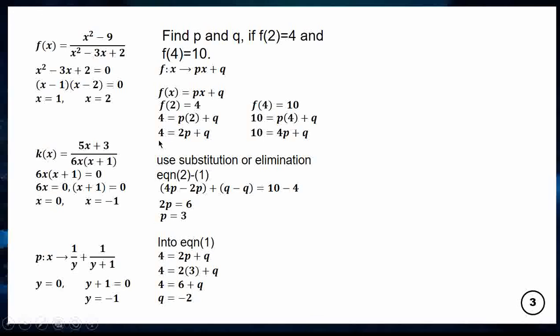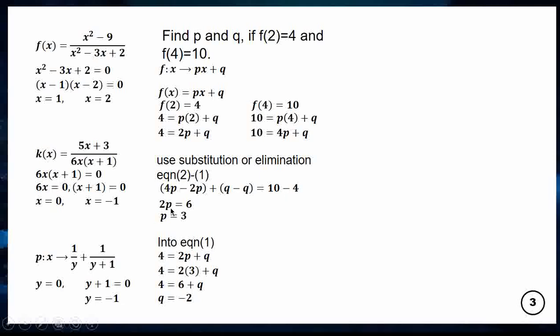So equation 2 and equation 1. I subtracted equation 1 from equation 2. It is 4 minus 10, which gives negative 6. Then 2p minus 4p gives negative 2p. And q minus q gives 0.